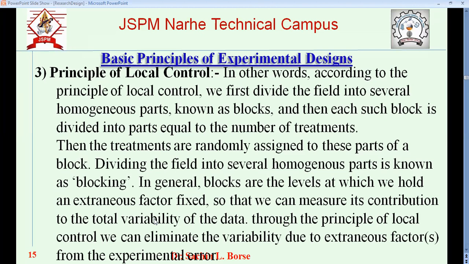So in that case, the block will be the experimental condition, like the laboratory, correct, sir? Yes, laboratory A versus laboratory B. Like if we have conducted the experiment in winter and summer, we will do variety one and variety two in the same situation in the summer as well as in the winter. We will see whether this extraneous effect is causing an effect and to what extent, so that we can correct our readings and our results.